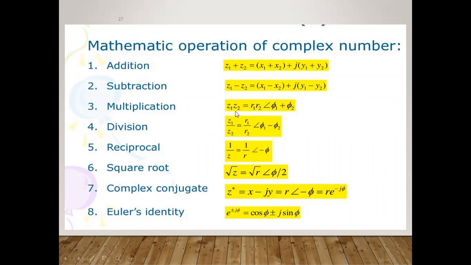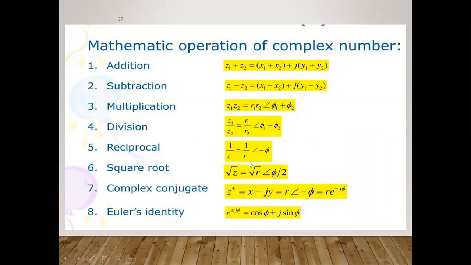We have done these two cases many times. Z1 into Z2 gives R1 into R2 with angle theta1 plus theta2, and Z1 divided by Z2 gives R1 divided by R2 with angle theta1 minus theta2. Don't go for the notation, but remember what is going on. For multiplication, the angles are added, and for division, the angles are subtracted. The radius is multiplied for multiplication and divided for division.